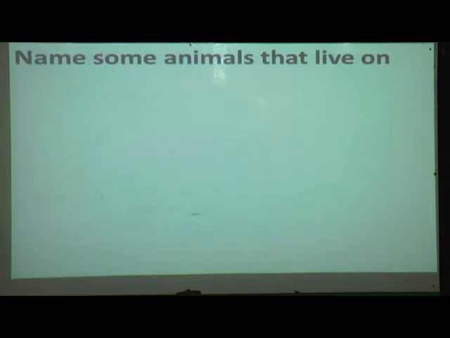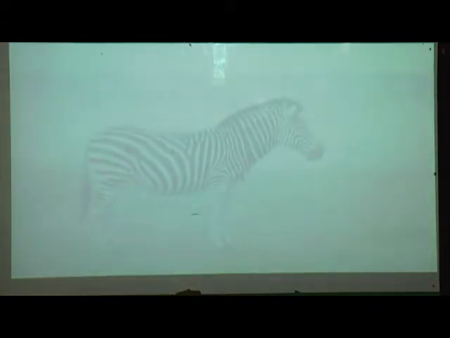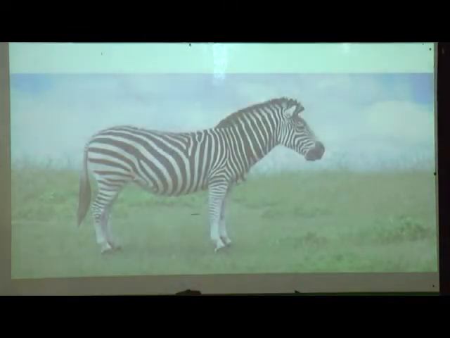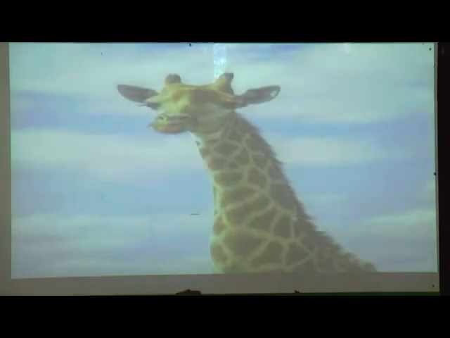Now tell me, name some animals that live on a land. Can you name some animals that live on a land? Lion, zebra, elephant and giraffe. These are some animals which we can find on a land.